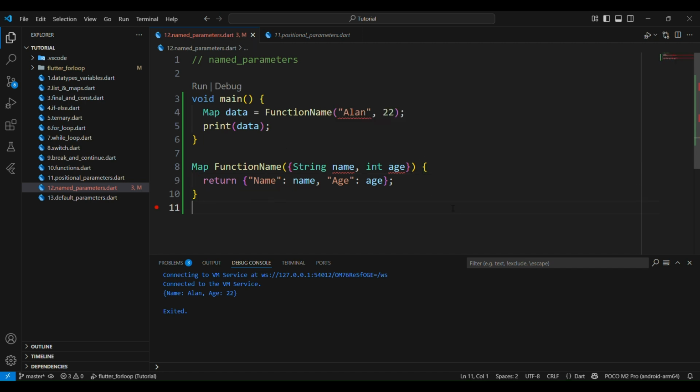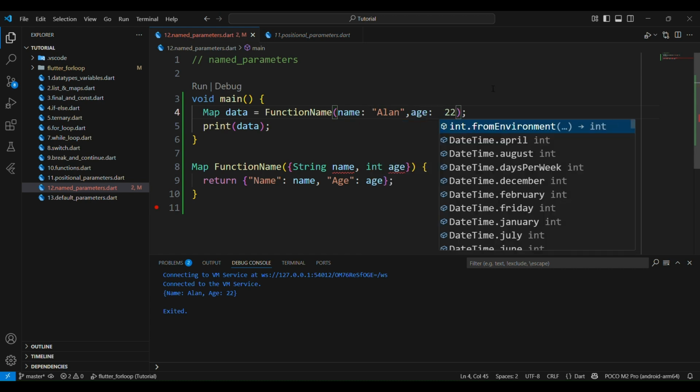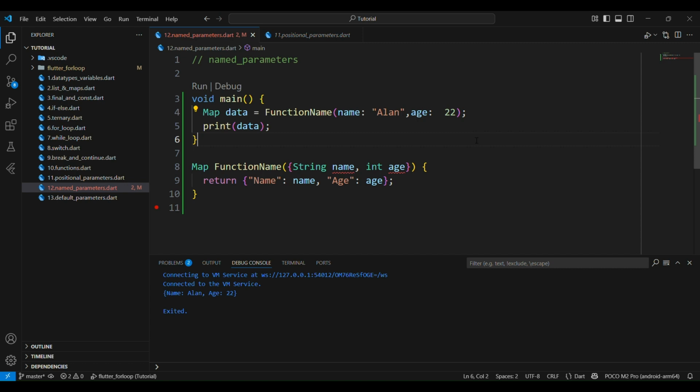Firstly, in our named parameters, we have to define our parameters here. So I'll define the parameter name here, and I'll define age here. That's how the errors will be fixed here.